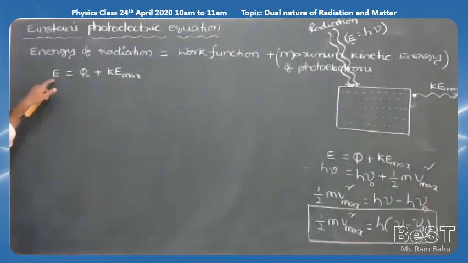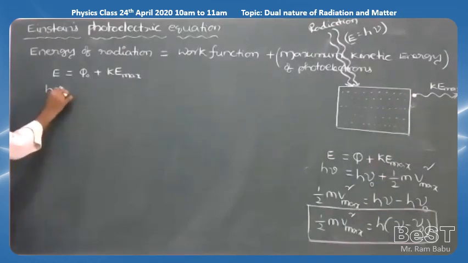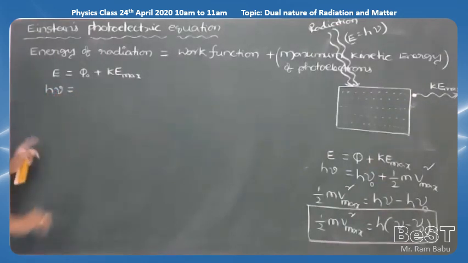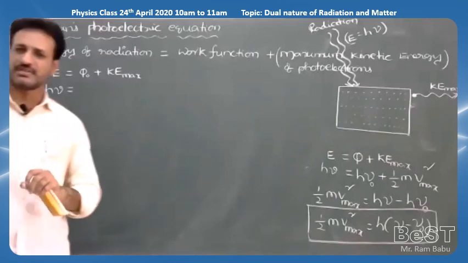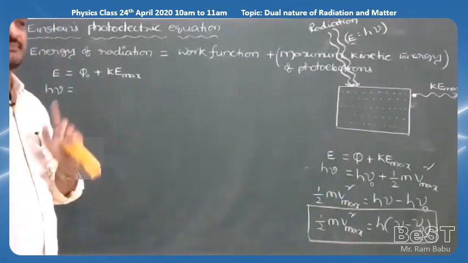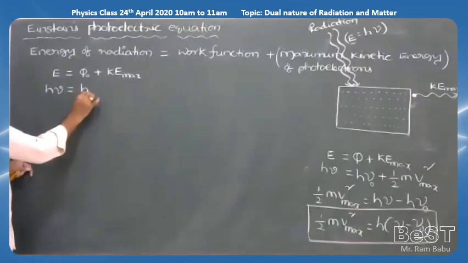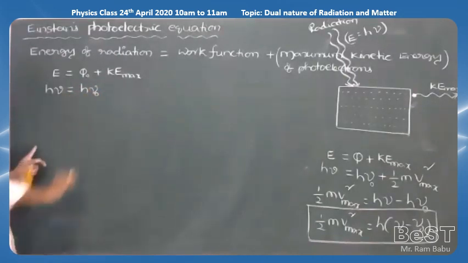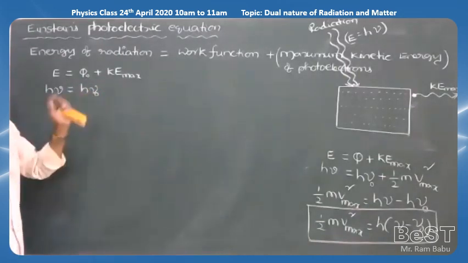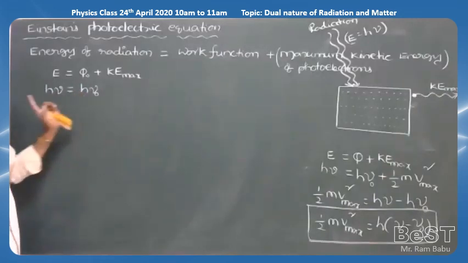But here in place of the E, I'll write h nu, energy of the incident photon, E is equal to h nu, where h is Planck's constant and nu frequency of the photon. But the work function of the metal is equal to formula h into nu naught. Here also nu naught is a threshold frequency, h Planck's constant.